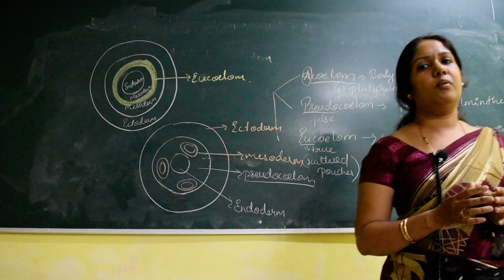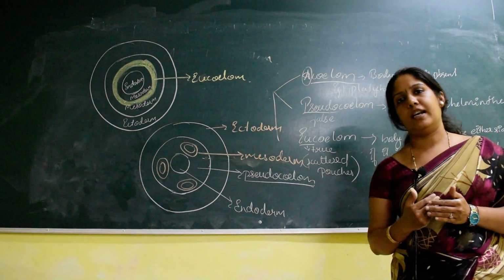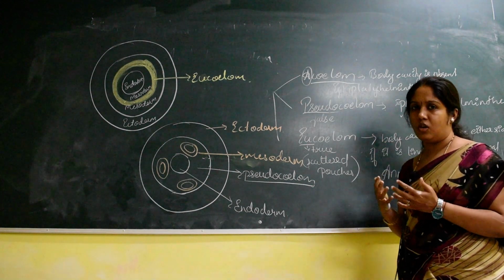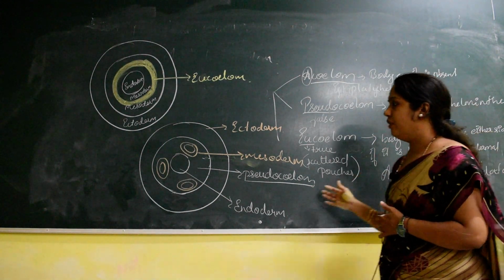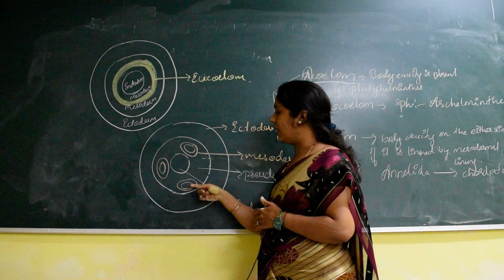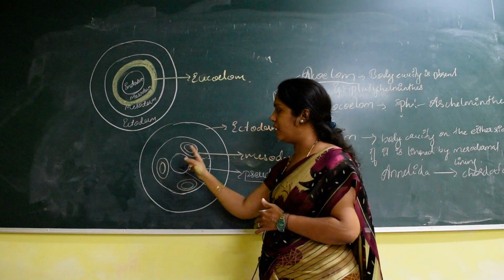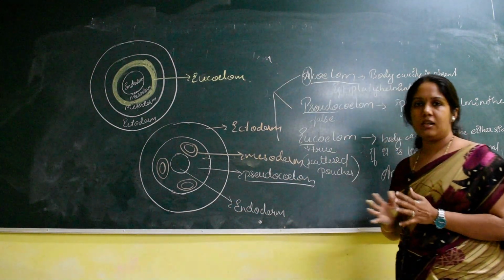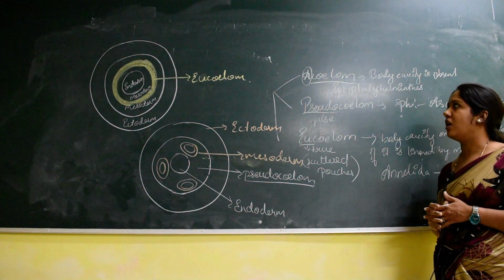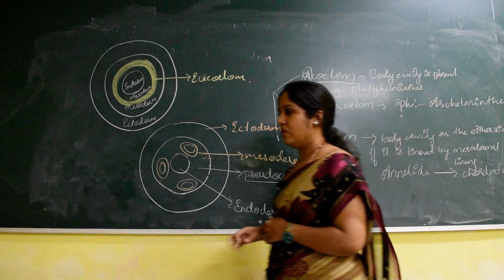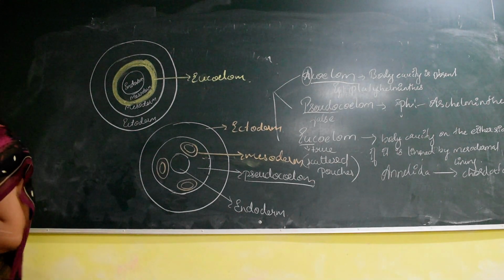If the fluid filled body cavity on either side is lined by mesodermal lining, it is called eucoelom, or true coelom. If the coelom contains scattered pouches of the mesoderm, it is called pseudocoelom. If the coelom itself is absent, it is called acoelom. So that is about the coelom.